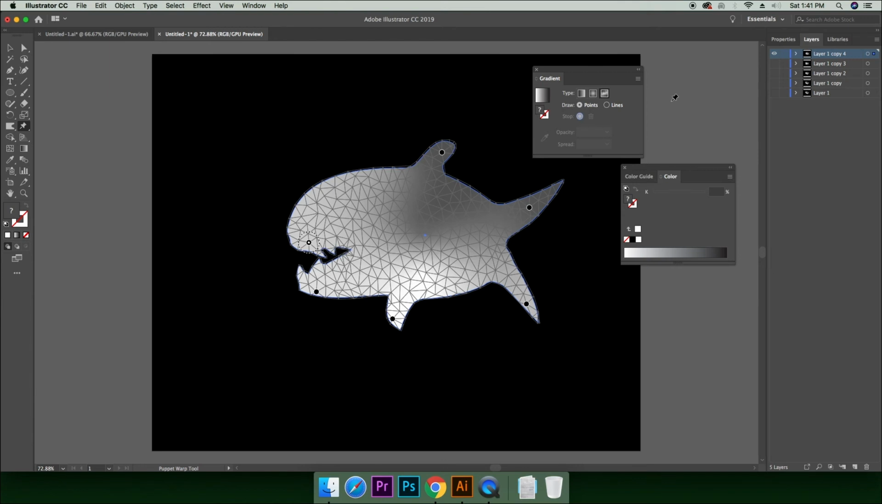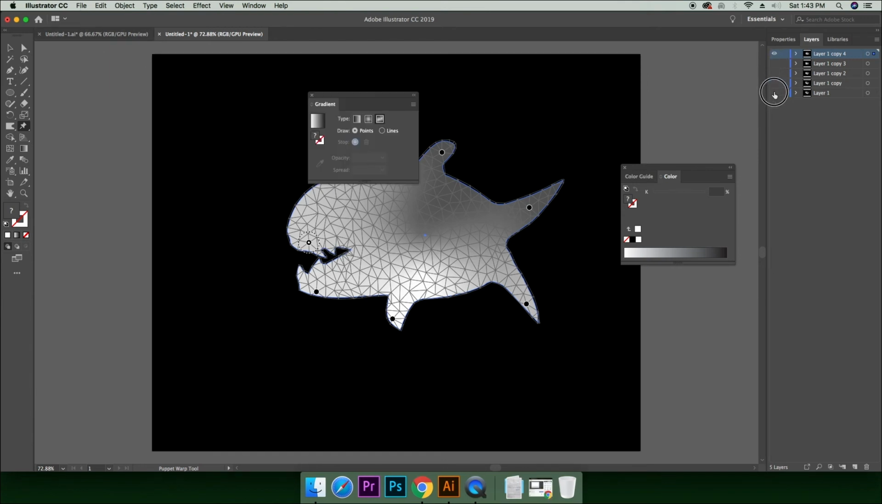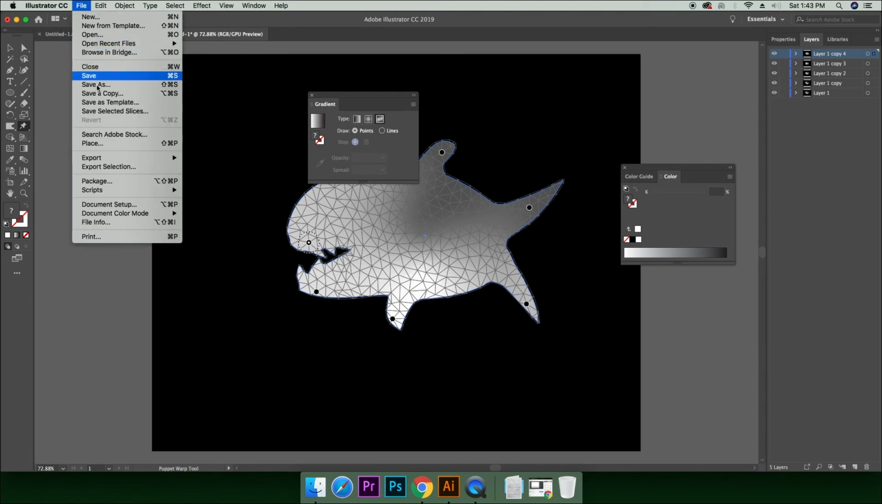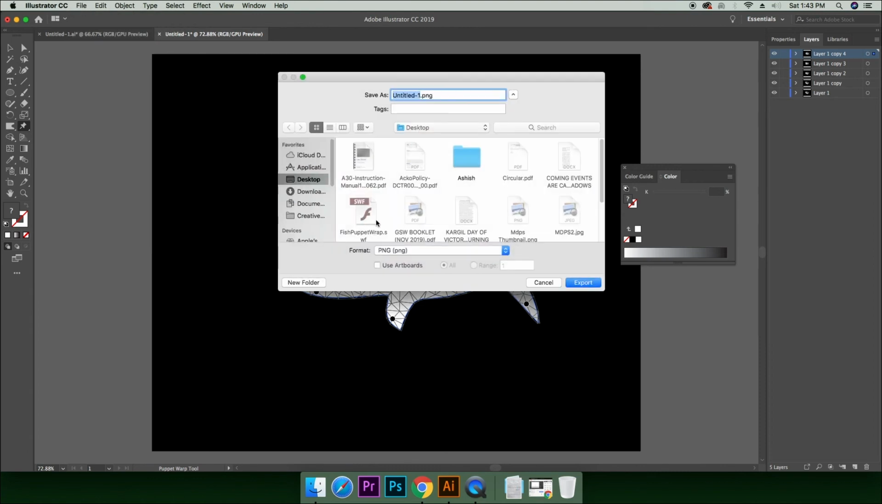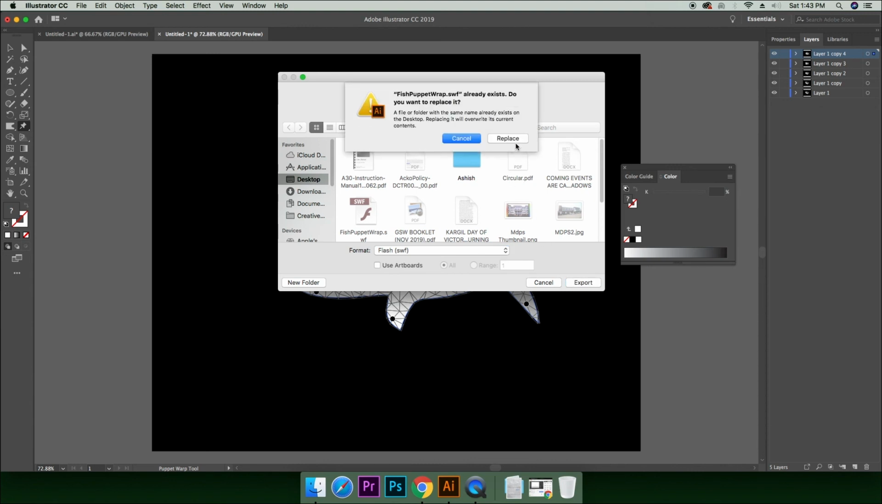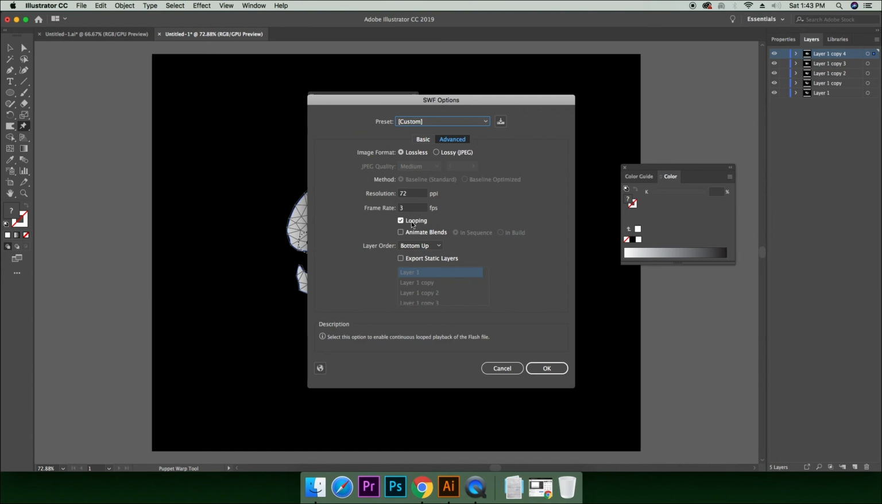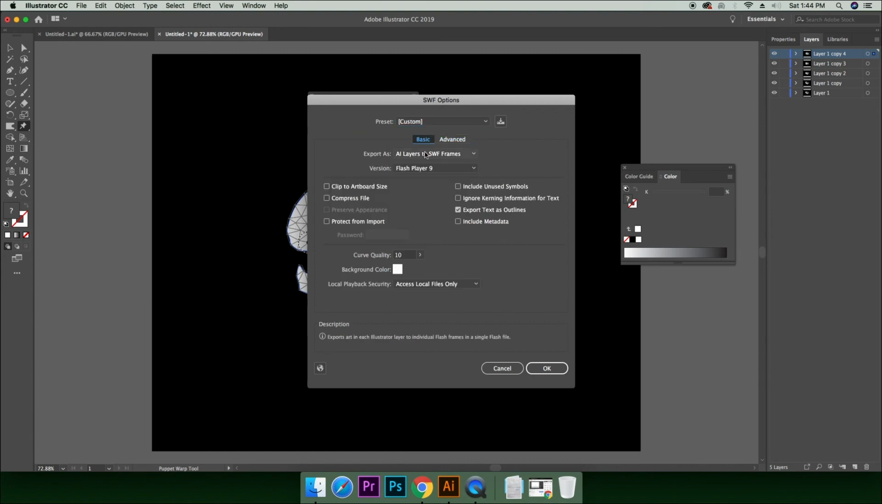So let's go ahead and export this animation. We will turn on all the layers. Go to File, Export As, SWF format, that's Shockwave format. Save it as Fish Puppet Wrap SWF. Export. Keep the looping on. We'll export it as Adobe Illustrator layers to SWF frames, and I say OK.